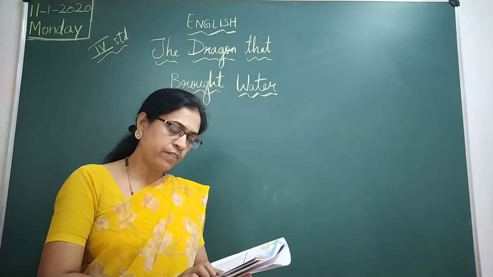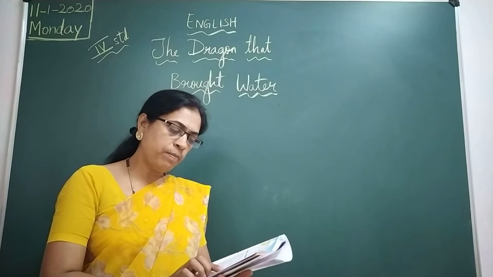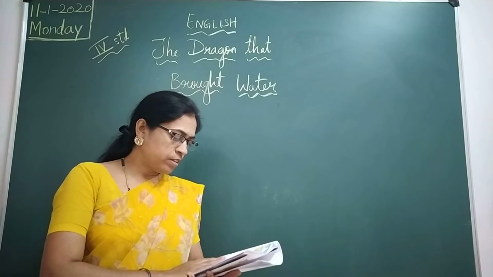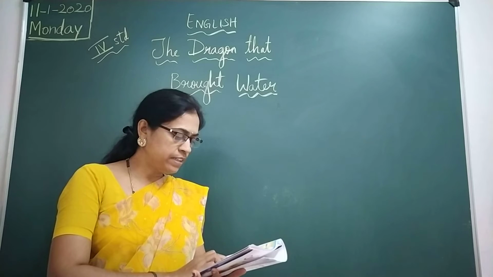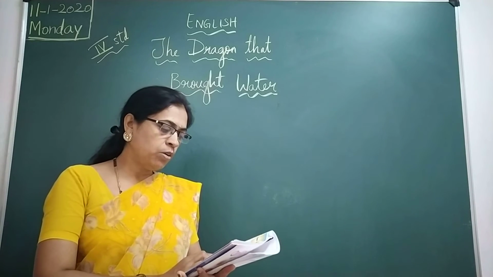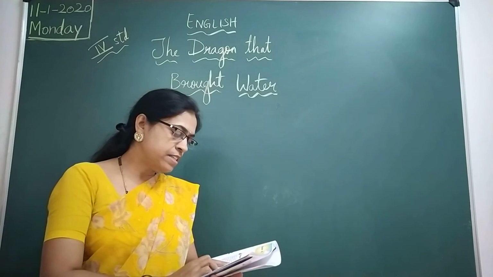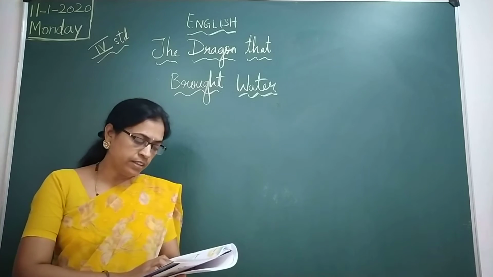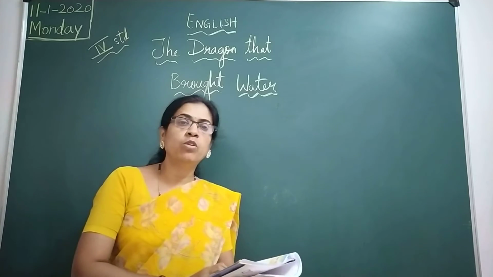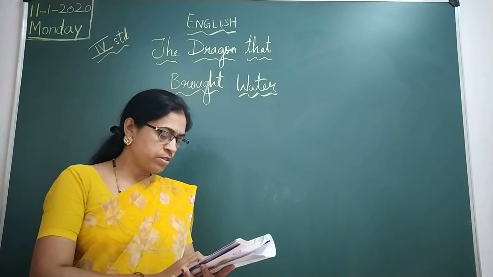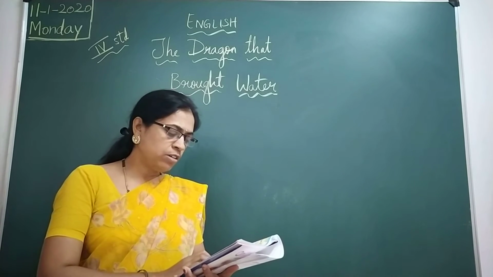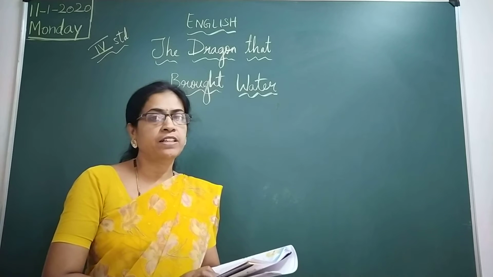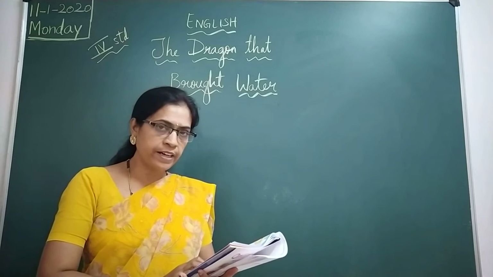Valley means what? A low area of land between hills or mountains, typically with a river or stream flowing through it. So in the small valley in the hills, there was a rock that looked like a sleeping dragon.